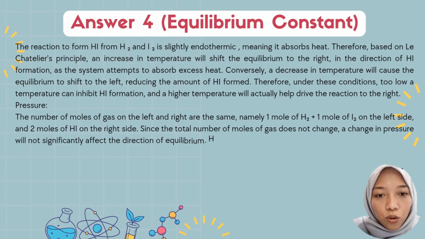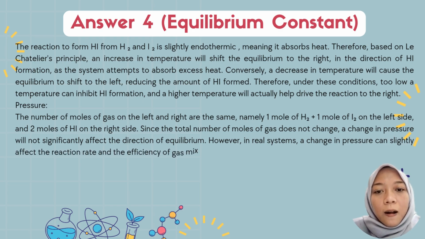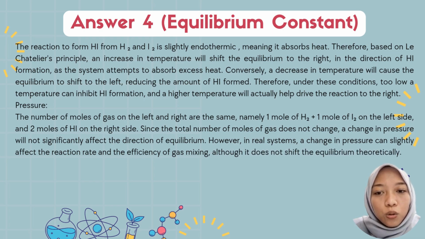Condition three: too low a temperature can inhibit hydrogen iodide formation, and a higher temperature will actually help drive the reaction to the right. Pressure: the number of moles of gas on the left and right are the same, namely 1 mole of hydrogen plus 1 mole of iodine on the left side and 2 moles of hydrogen iodide on the right side.